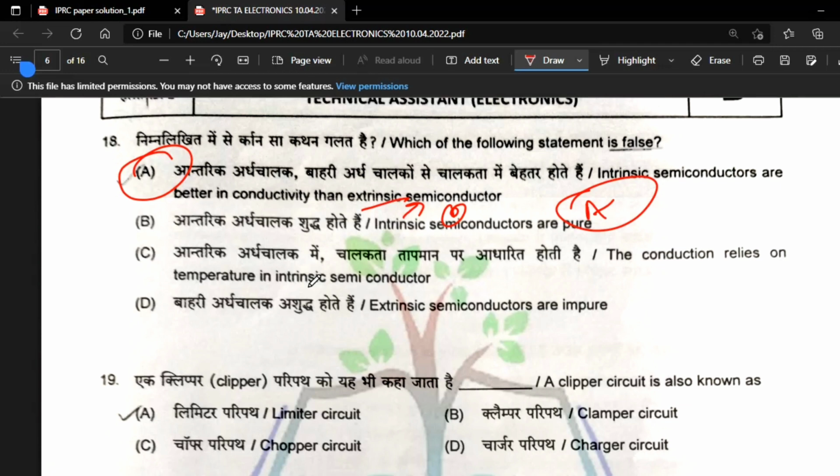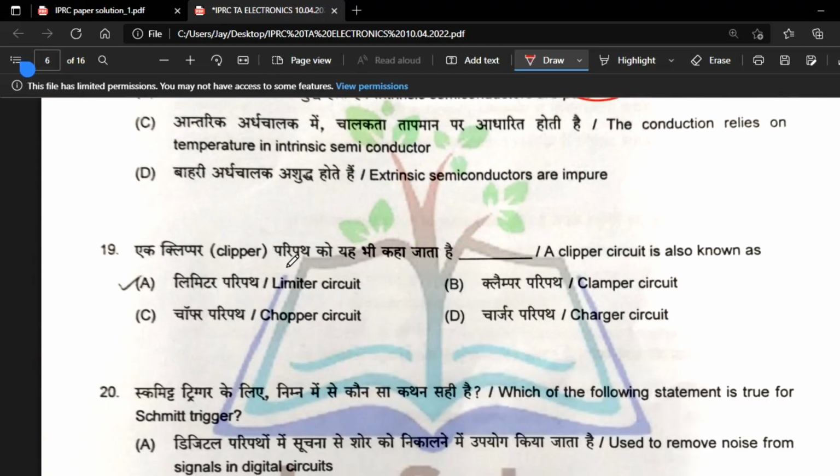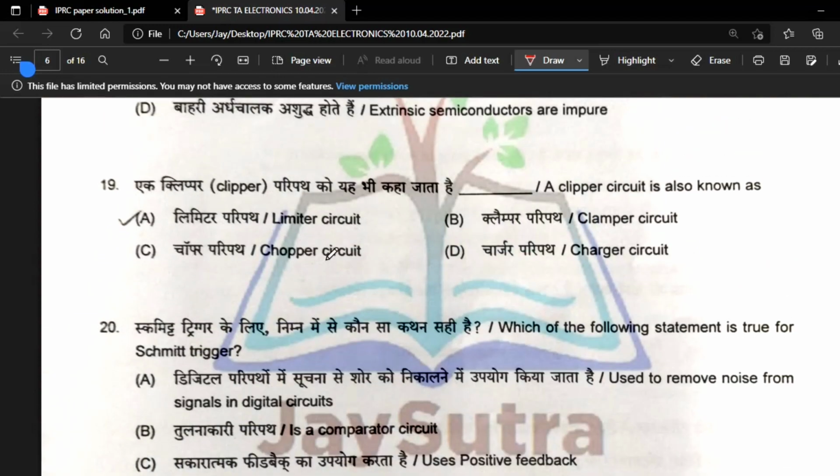You can see all the other options: the conduction relies on temperature in intrinsic semiconductor, and this is true. Extrinsic semiconductors are impure, this is also true, and intrinsic semiconductors are pure, this is also true. So the first one is already false, that's why.